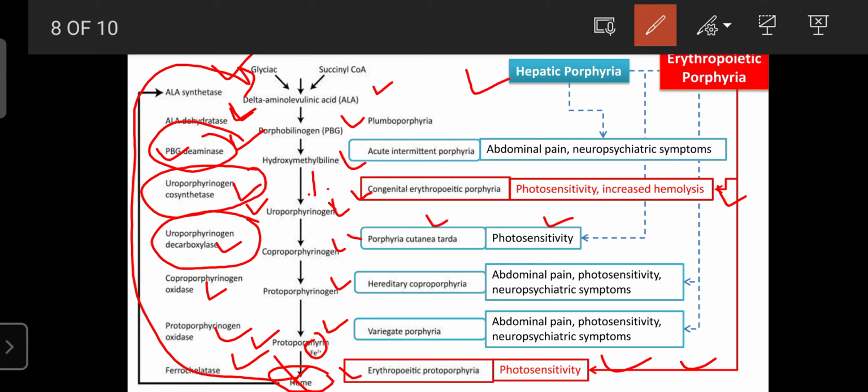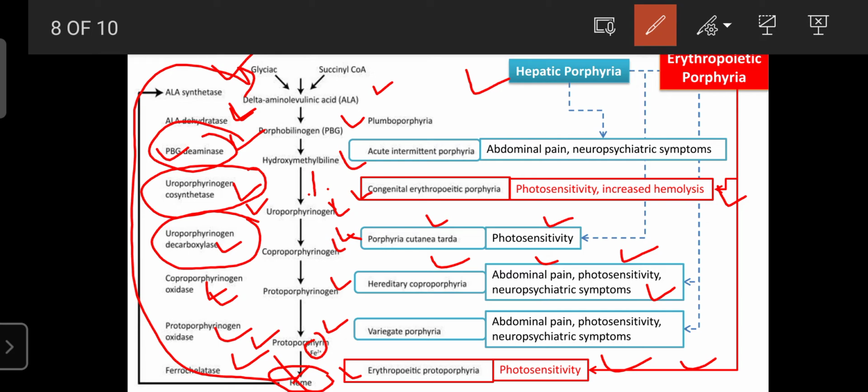The third type is known as hereditary coproporphyria. It occurs due to a deficiency of the coproporphyrinogen oxidase enzyme. So due to that, coproporphyrinogen accumulates in the body, and the person suffers from abdominal pain, photosensitivity, and neuropsychiatric symptoms or disorders.